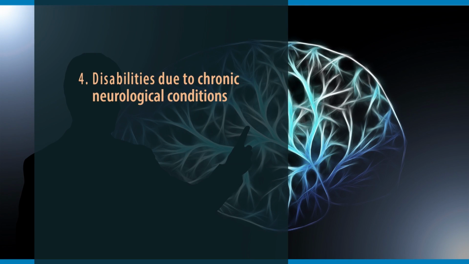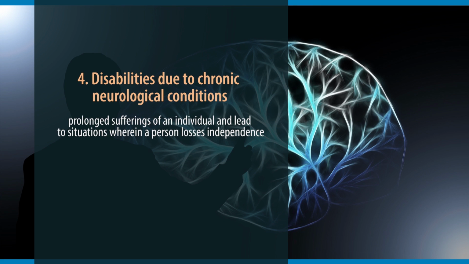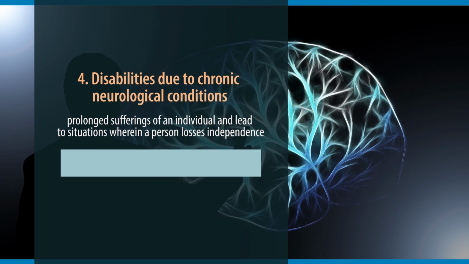Fourth major category out of the 7 categories covered in the RPD Act is disabilities due to chronic neurological conditions. Chronic neurological conditions refer to prolonged sufferings of an individual and lead to situations wherein a person loses independence in their day-to-day life activities. This is further classified into 2 types. First, multiple sclerosis, and second is Parkinson's disease.